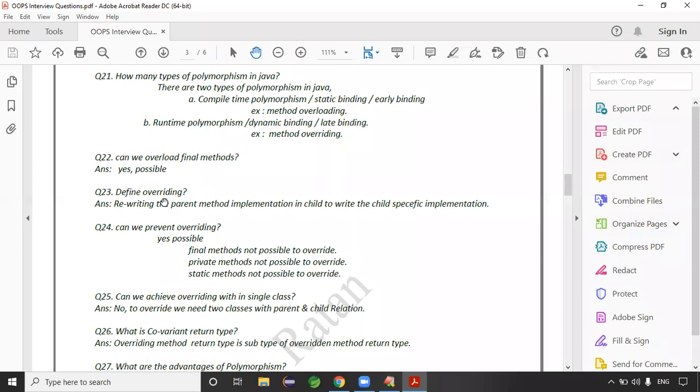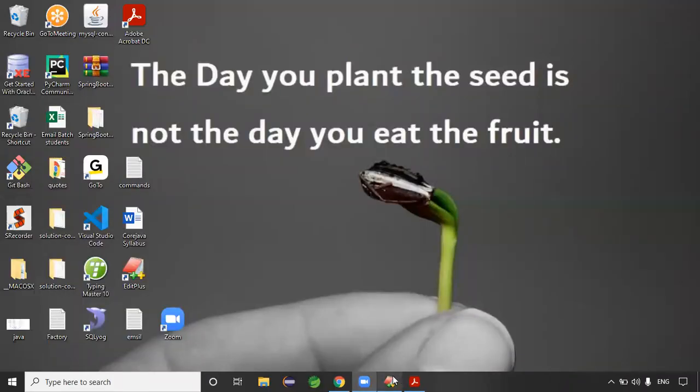Method overriding is rewriting the parent method implementation in the child class, to write the child-specific implementation, right? Fine. This kind of interview questions I'll prepare for you.